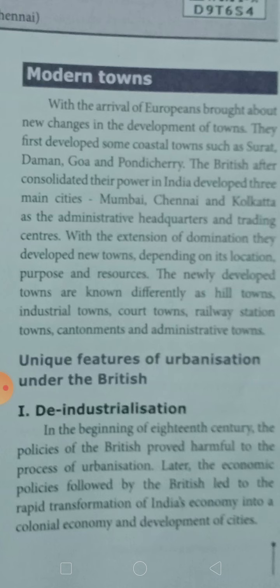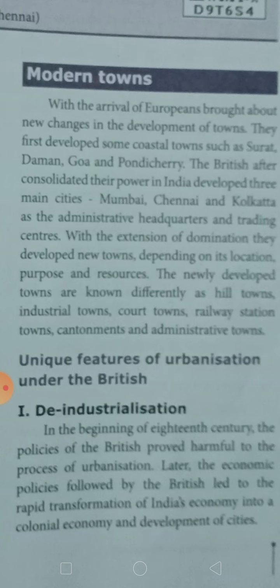First of all, the arrival of Europeans brought about new changes in the development of towns. They first developed some coastal towns. Coastal means beach-side cities. They first developed coastal towns such as Surat, Daman, Goa, and Pondicherry.